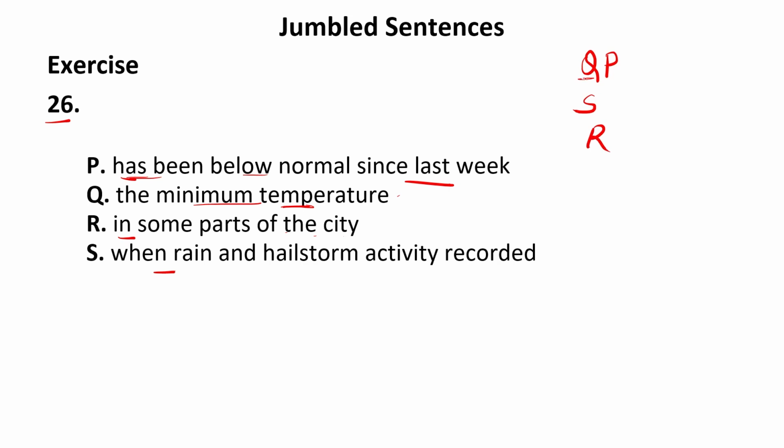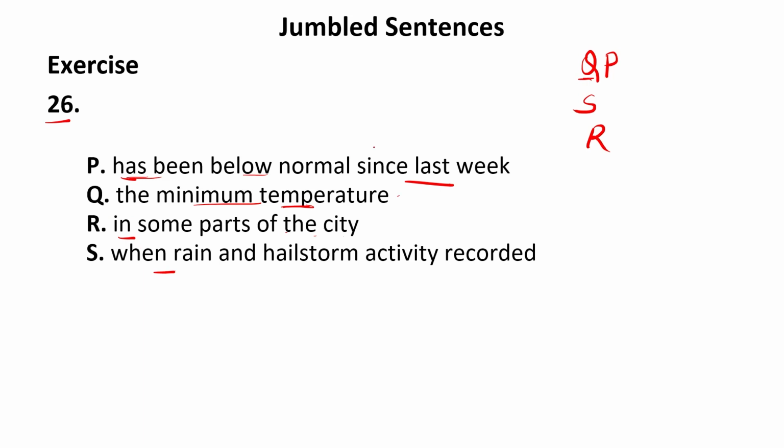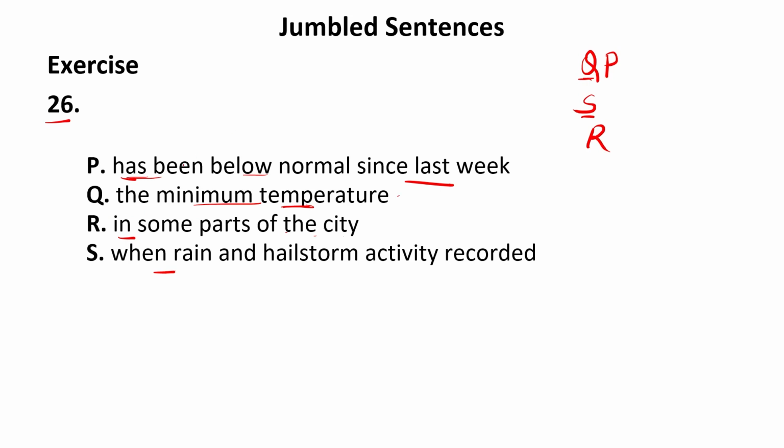So if I take Q as the first sentence, let us see the options. Here we have options with R as the first sentence, S as the first sentence and Q as the first sentence. Now if I take S as the first sentence, we have option SPRQ. Let us see whether this works or not. S: "when rain and hailstorm activity recorded has been below."